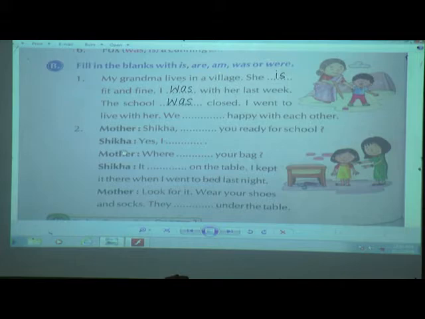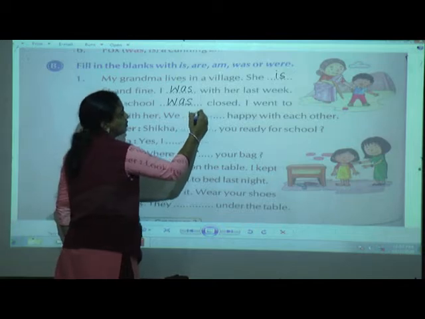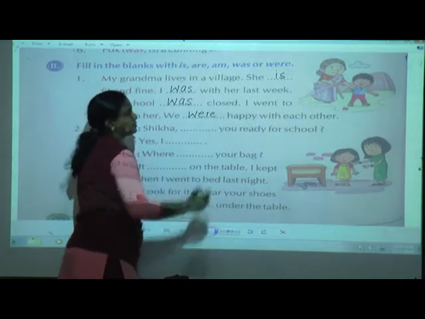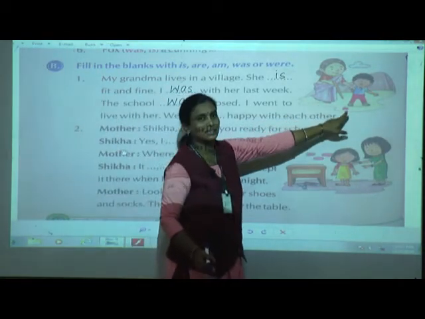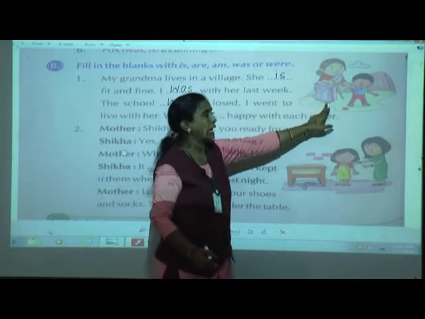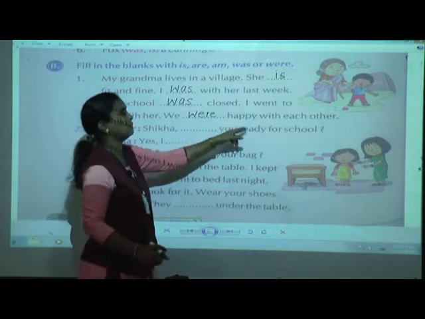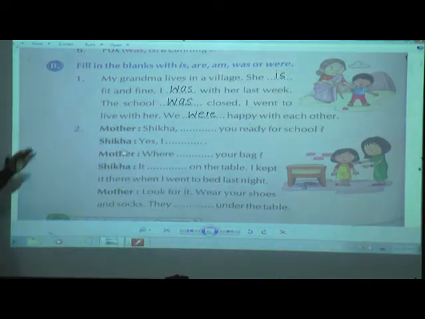So children, here we means more than one, that is grandma and the narrator who is saying this stanza. We were. Even children, you can see this, grandma and the little boy. Okay, the little boy is saying this. So grandma and the little boy talking about himself. We were happy with each other. The picture shows what happened.